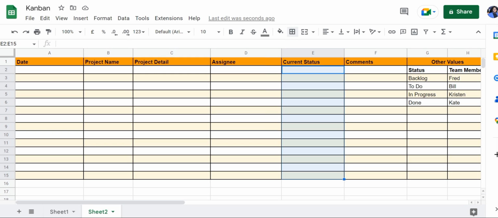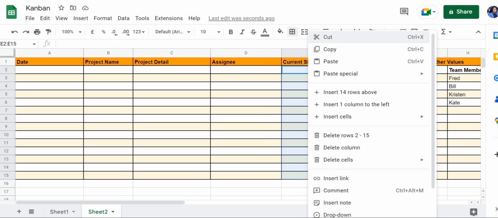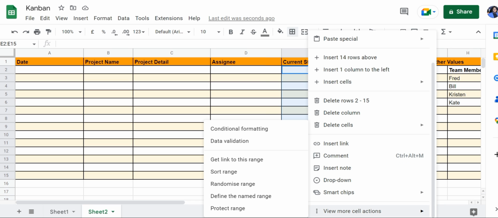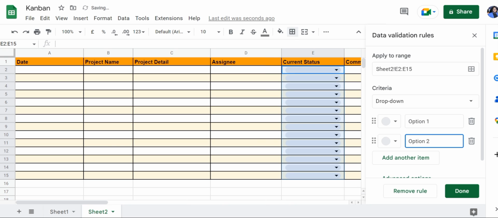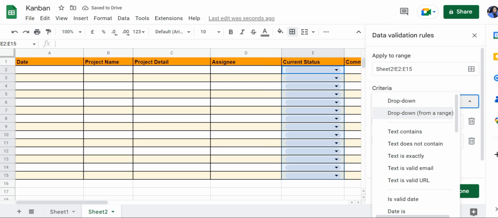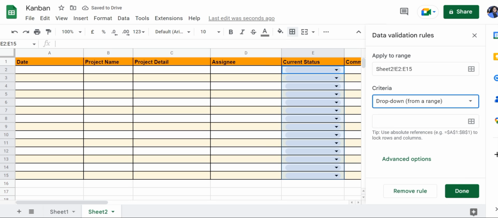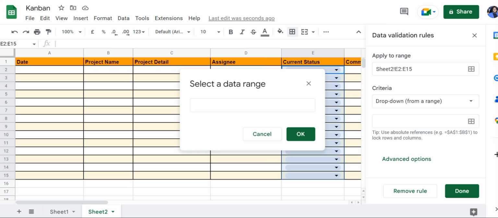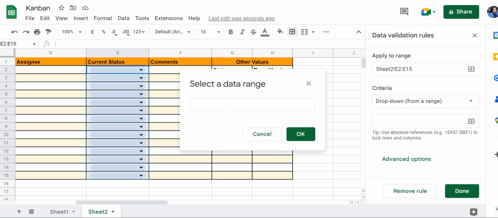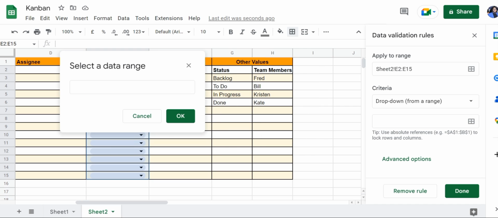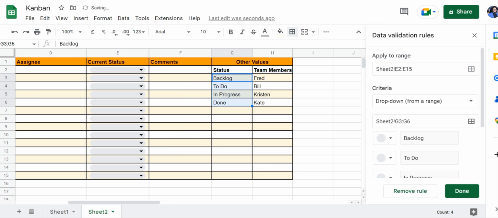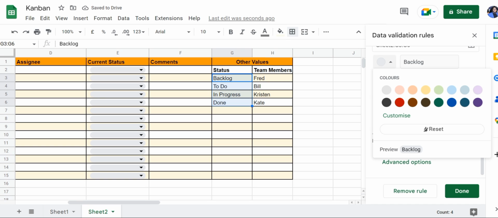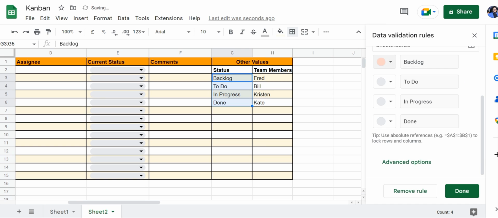Now let's create drop-downs for the different headers. Select all of the headers right here and go to data validation and click on add rule and click on drop down from a range. Then we're going to select the range with the current statuses and then assign a color to each status.